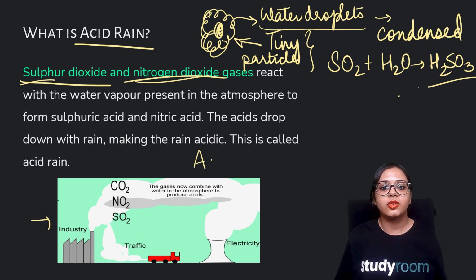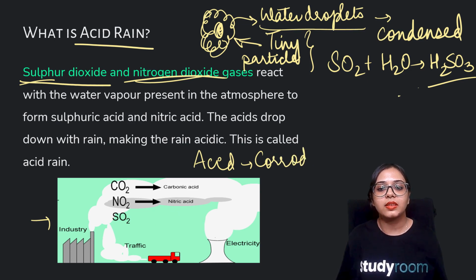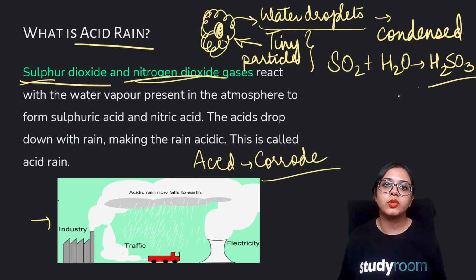And acids, we know, corrode and damage. So these acids are responsible for the corrosion and the damage of the marble present on our statues and other monuments.